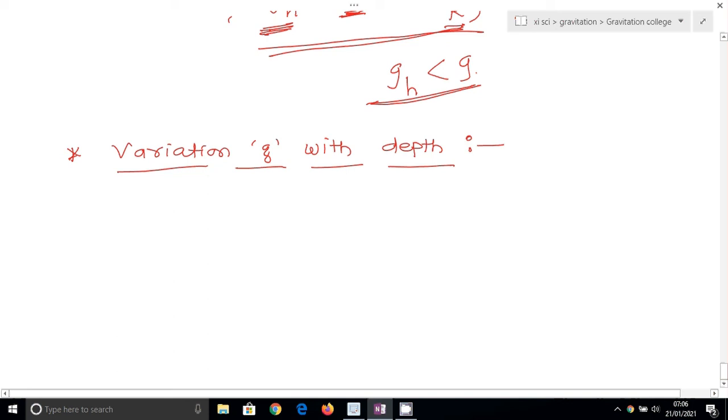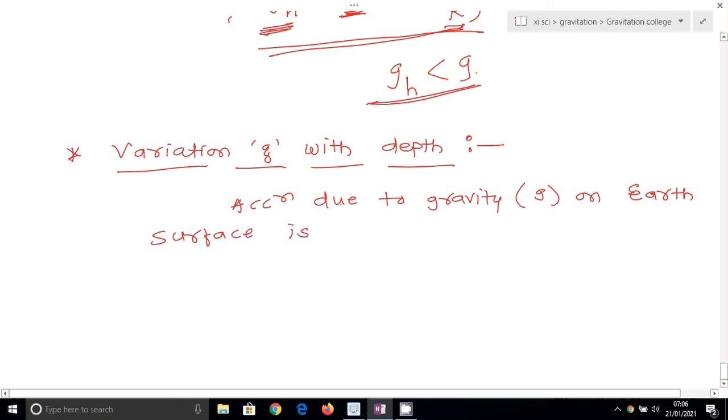Now we know the acceleration due to gravity, that is g, on the earth's surface is g is equal to capital G M upon r square, where capital G is the universal gravitational constant, capital M is the mass of earth, and r is the radius of earth.